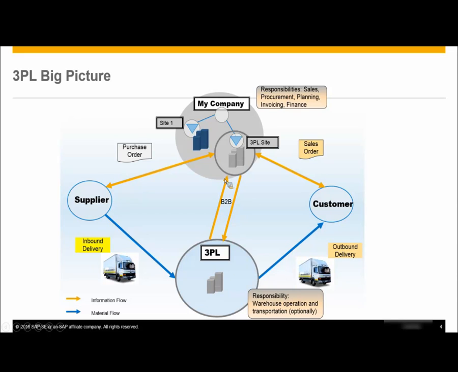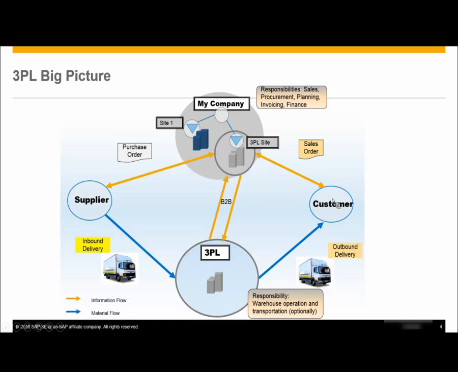Okay. So next would be the outbound scenario, wherein your customer would request a product or a material which is ideally not at your site, but is stored in your 3PL site.